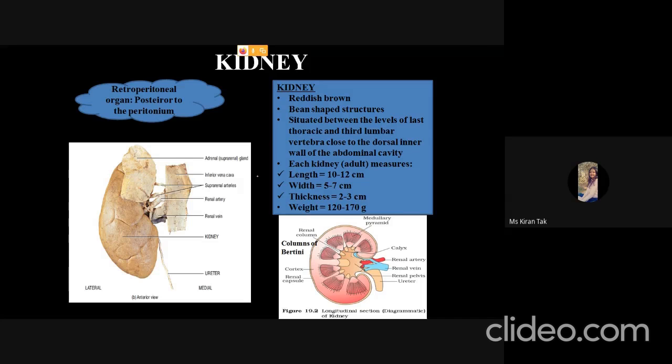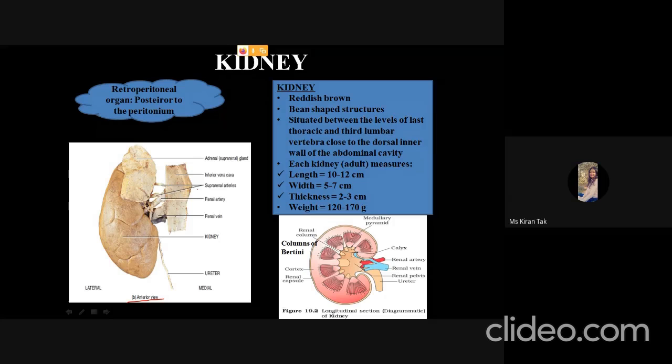So the first is the kidney. Kidney is a retroperitoneal organ. That means it is posterior to the peritoneum. Peritoneum is the layer which surrounds the abdominal cavity. So the kidney is present posterior to this peritoneum. That's why it is called a retroperitoneal organ. And this is the anterior view of the kidney, how it looks.